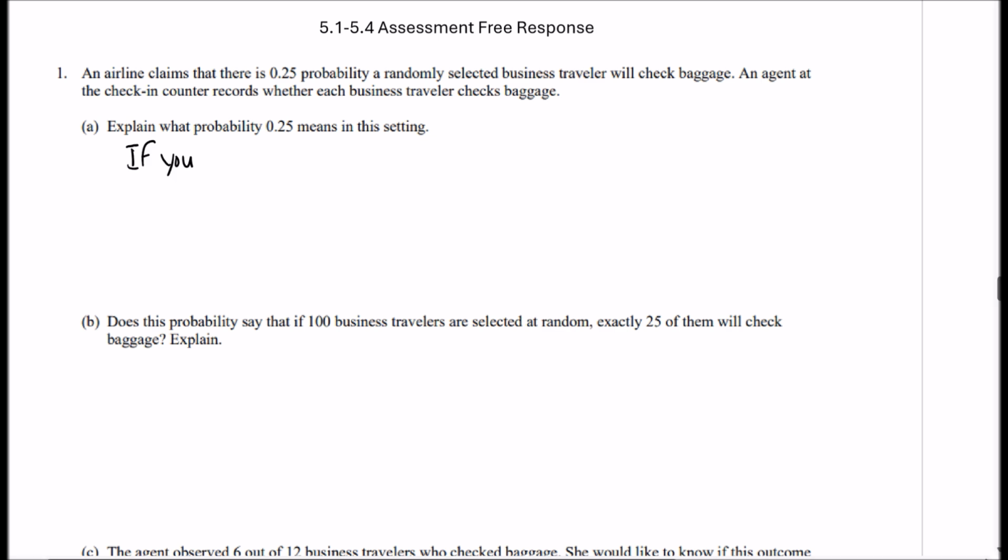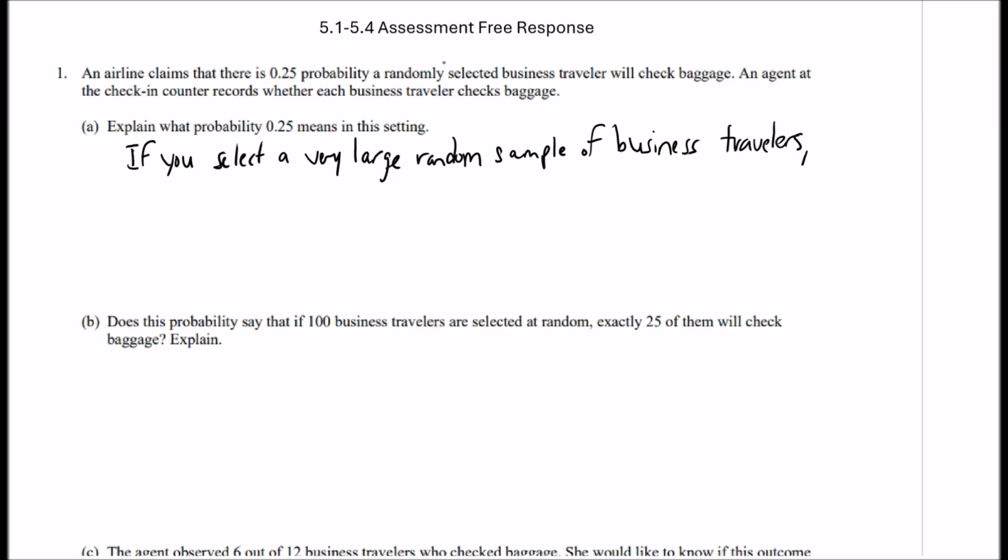So if you select a very large random sample of business travelers, roughly 25%, or you could say about 25% of them will check baggage. Okay, so there's the law of large numbers at work there.